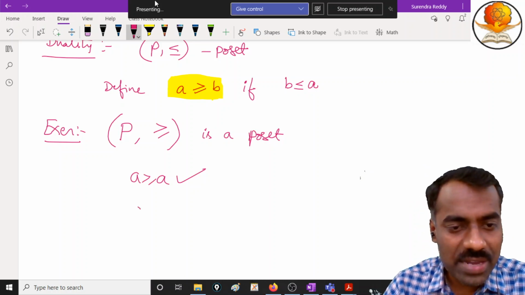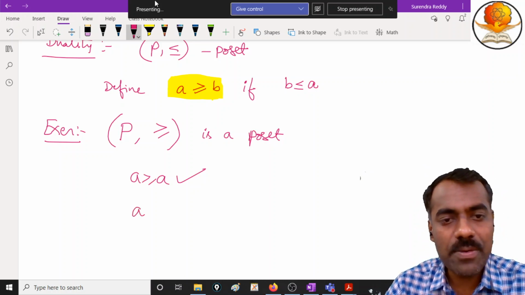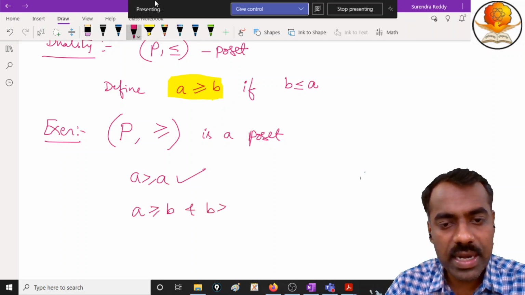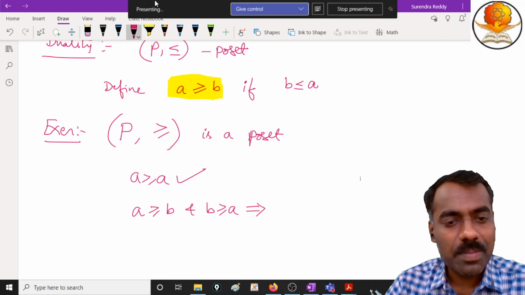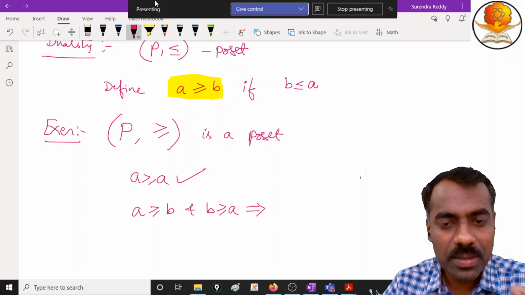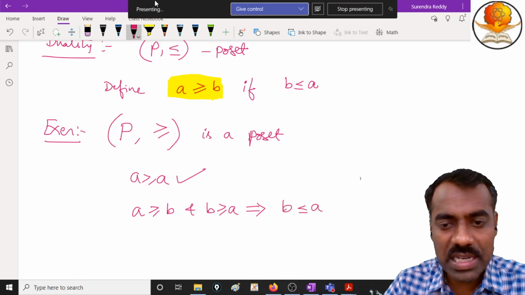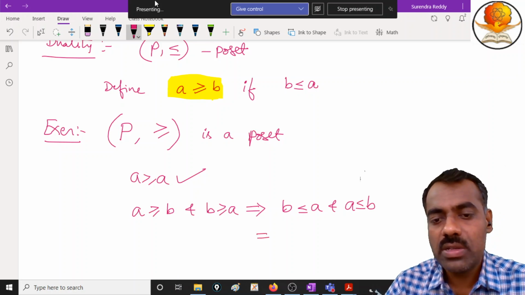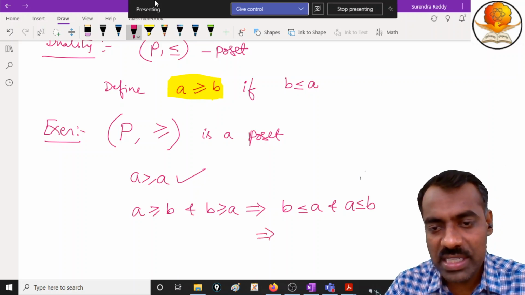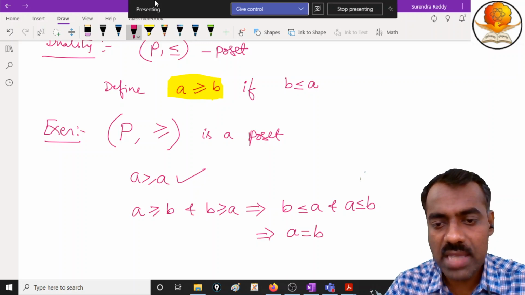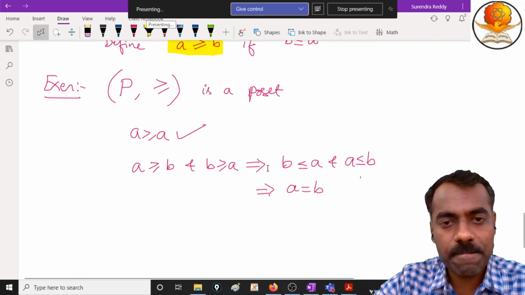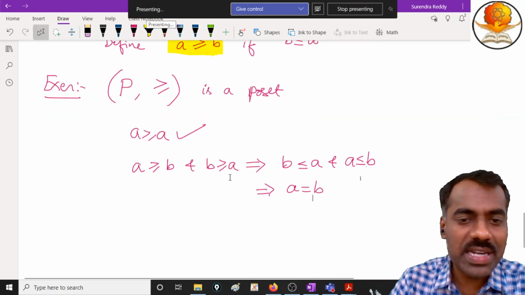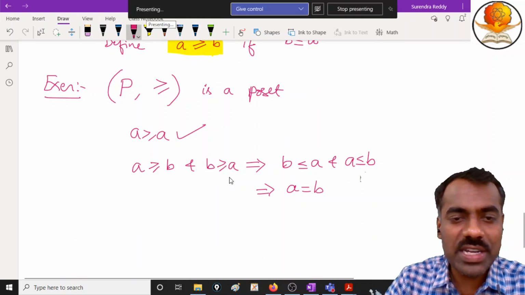Now what is the next condition? Suppose we have A is greater than or equal to B and B is greater than or equal to A. Then we want to show that A is equal to B. But what is meant by A is greater than or equal to B? By definition, we have B is less than or equal to A and A is less than or equal to B. So by antisymmetry of this relation, we get A is equal to B. Is this clear? Similarly, you can prove transitivity. It is not a problem. So therefore, it is a poset.